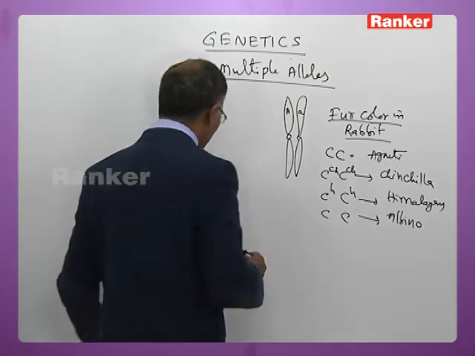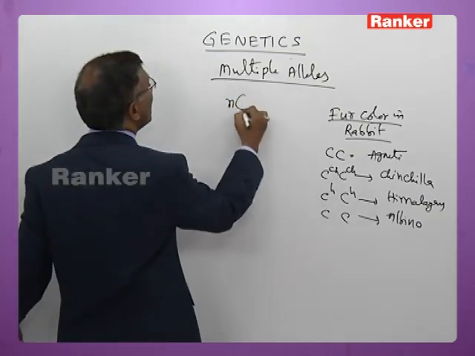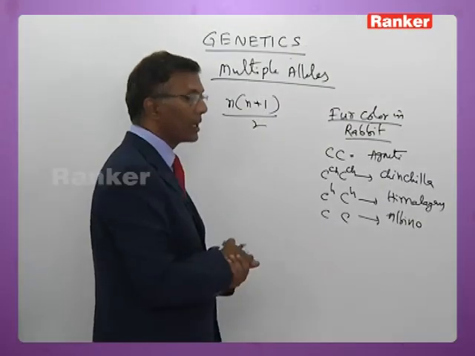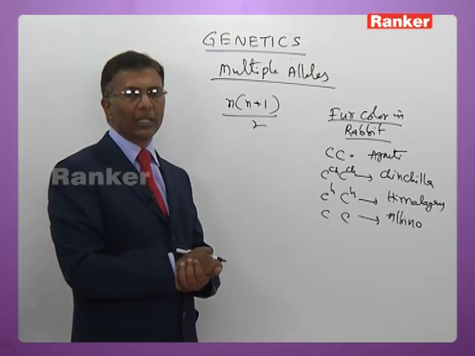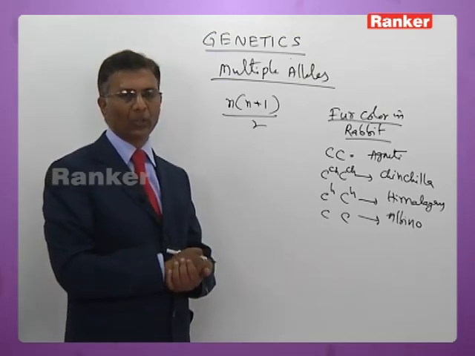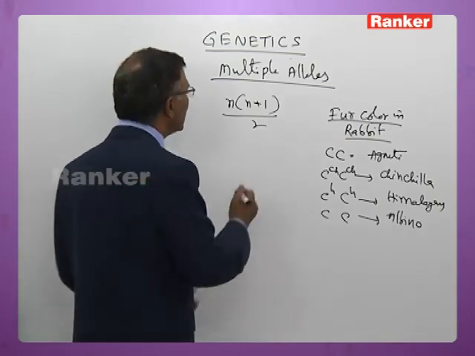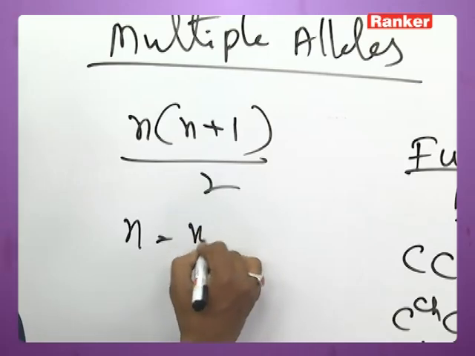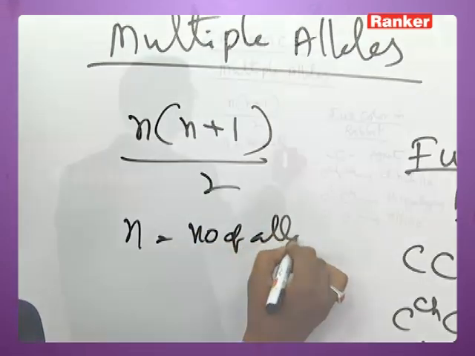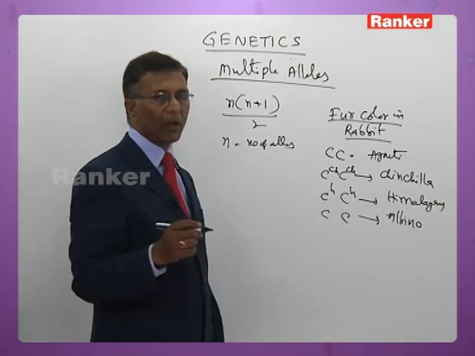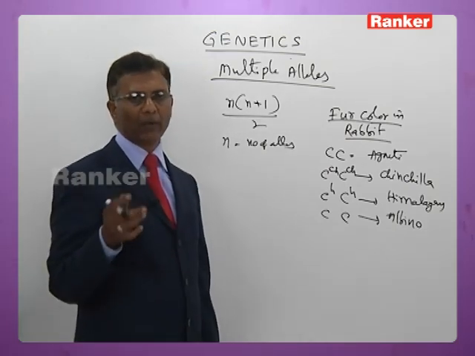Now, by using the formula n(n+1)/2, you can find out the total number of morphological forms which exist in case of multiple allelism, where n is equal to the number of alleles. If you substitute that, we get the total number of possible forms of a particular character.